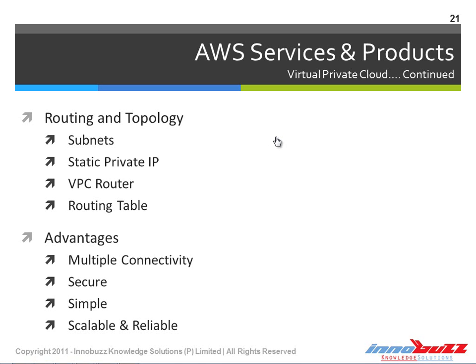Multiple connectivity options are possible while using the virtual private cloud, and it is secured since it uses NAT, ACL and security groups. The inbound and outbound traffic is filtered based on the rules that we write. So we can certainly say that the VPC is secured and it is simple. We have seen that it won't take more than 5 minutes to create a virtual private cloud, create other resources inside it, and attach them to the private IP or the private subnet of that virtual private cloud. And it's scalable and reliable.